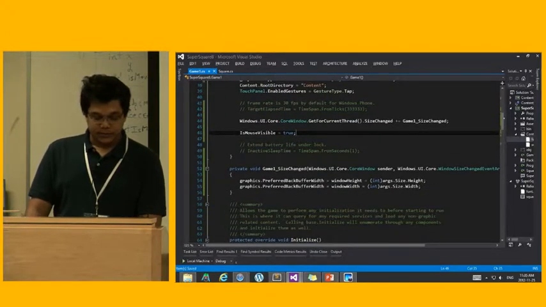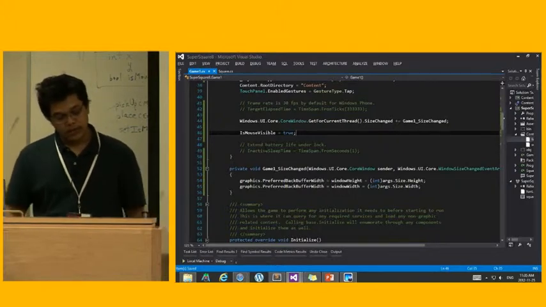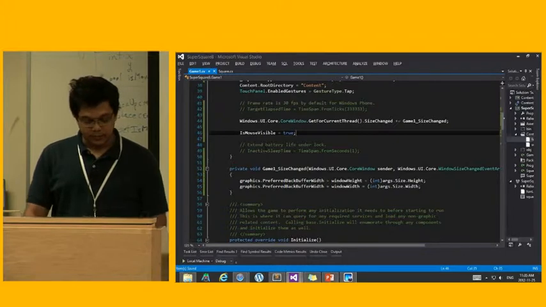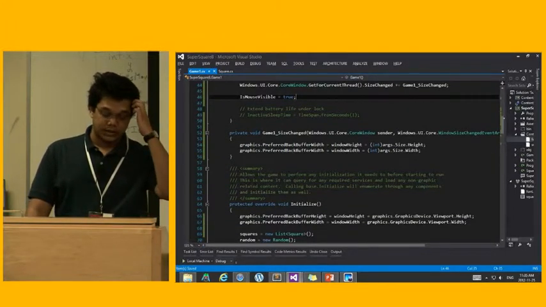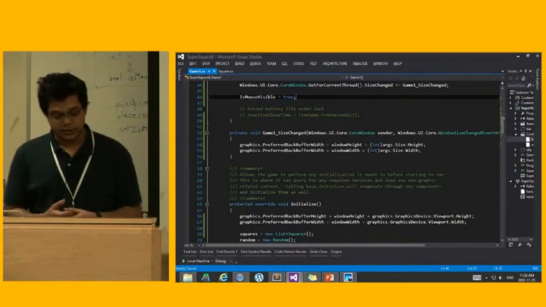And the reason that it's encapsulated in this way is because MonoGame supports all the input features that Windows 8 brings to the table. So that includes things like touch, first of all, pen, styluses, and of course, keyboard and mouse.